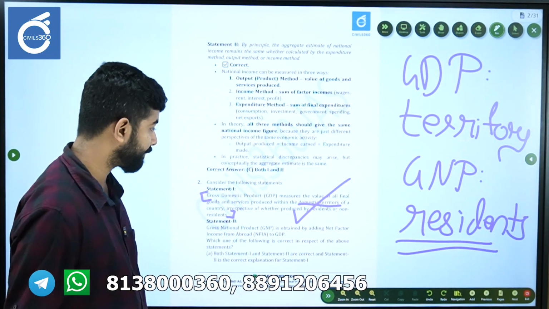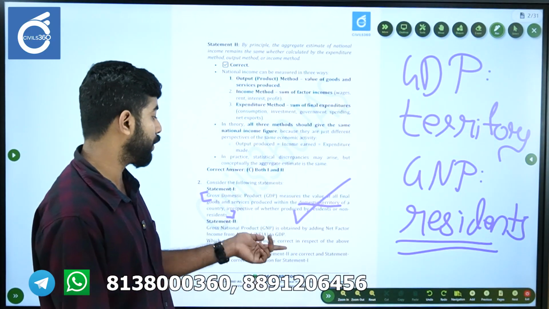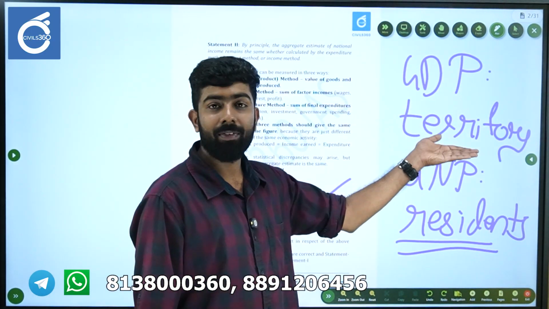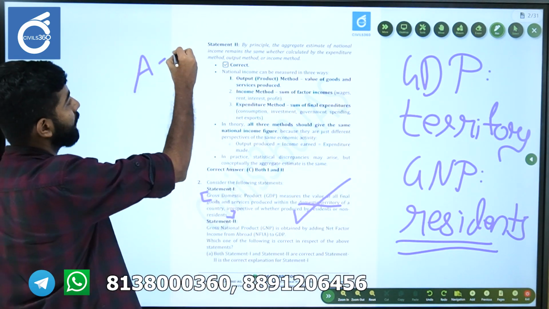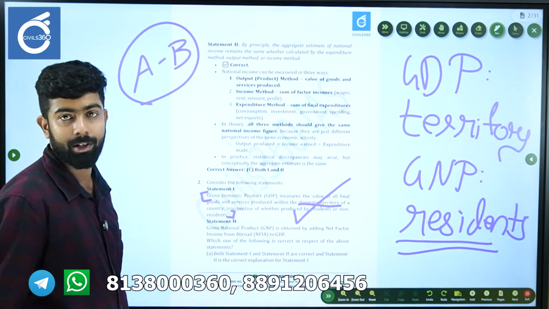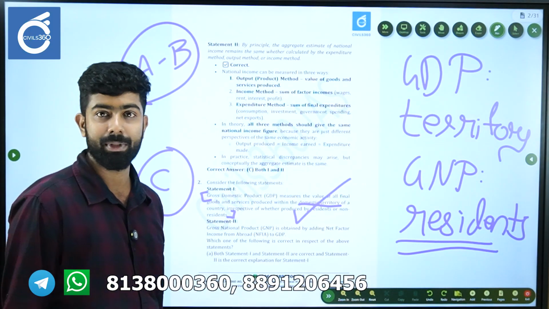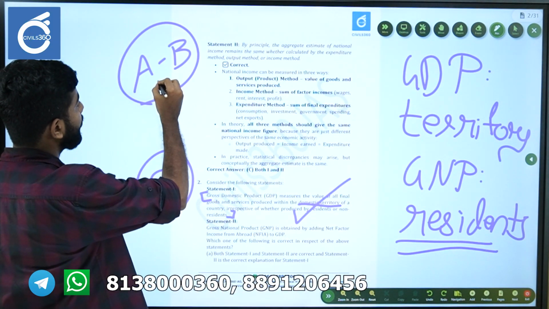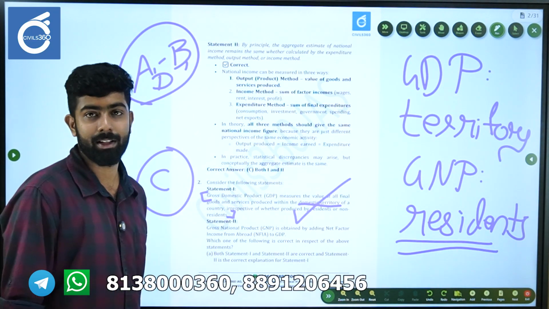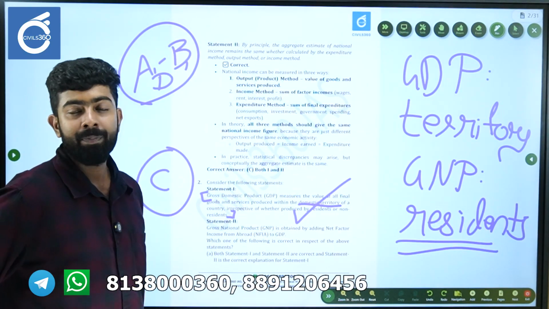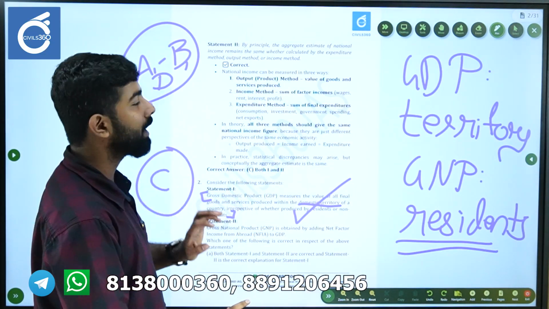Gross national product is obtained by adding net factor income from abroad to GDP. So imagine an economy where you have A and B, and there is another person C, and another person D. A and B are actually residents of that particular economy, say India.